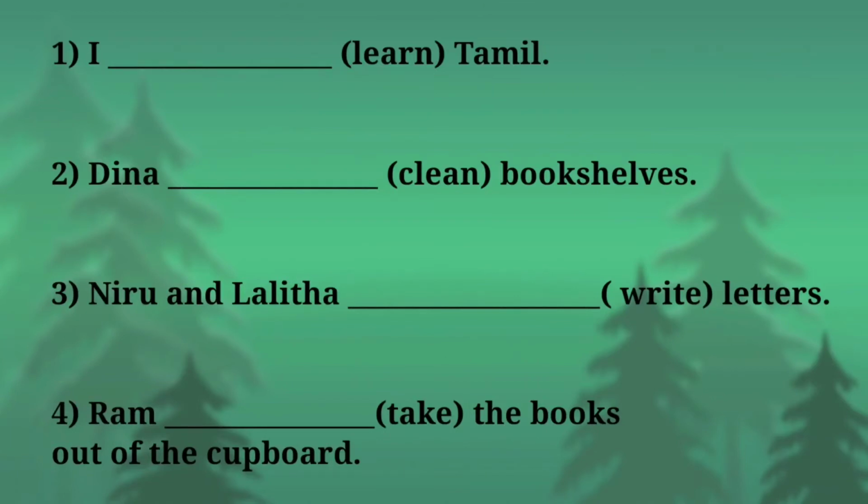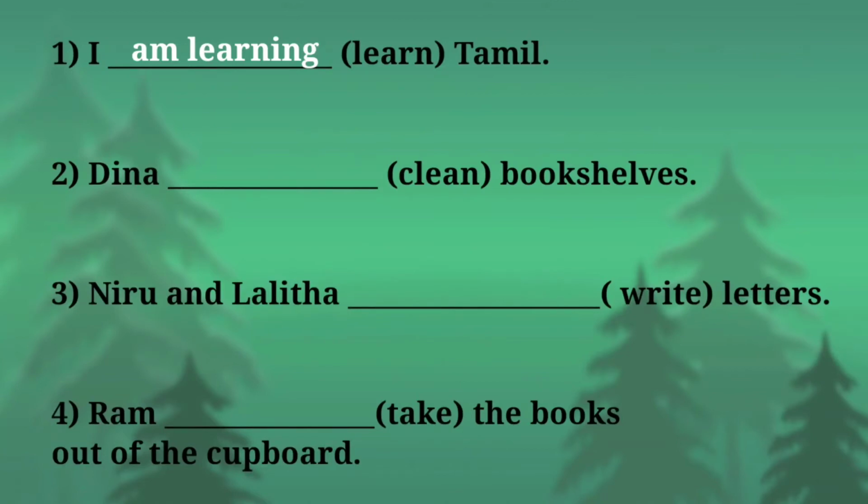Look at the first example. I dash Tamil. In the bracket, learn. So, now tell me, we use am with I. So, what do you have to use here? Yes, am. Then, learn plus ing? Yes, it changes into learning. So, I am learning Tamil. That is the Tamil meaning for that sentence. Okay students, clear with that?